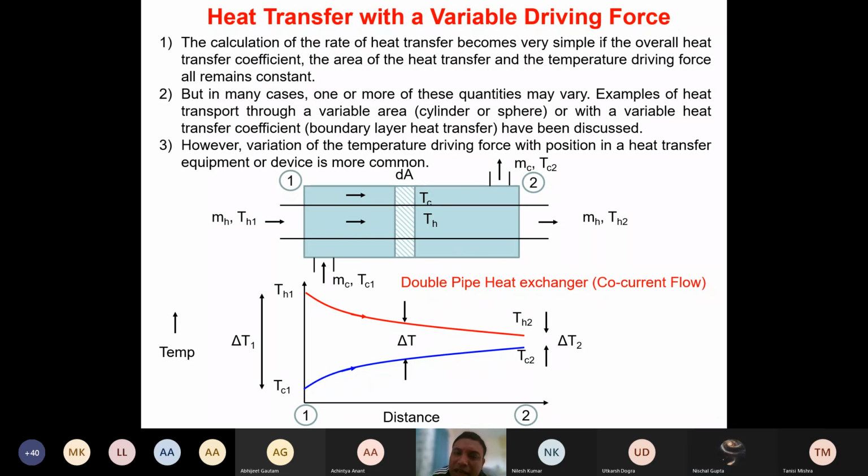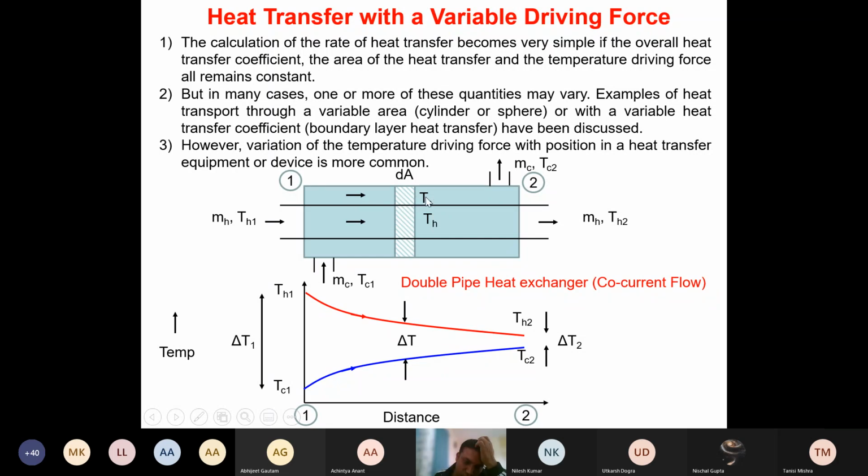But in most cases we consider that U to be constant unless it is specified. So when such a situation occurs, let's say you are having a fluid here, and halfway through there is a phase change taking place.